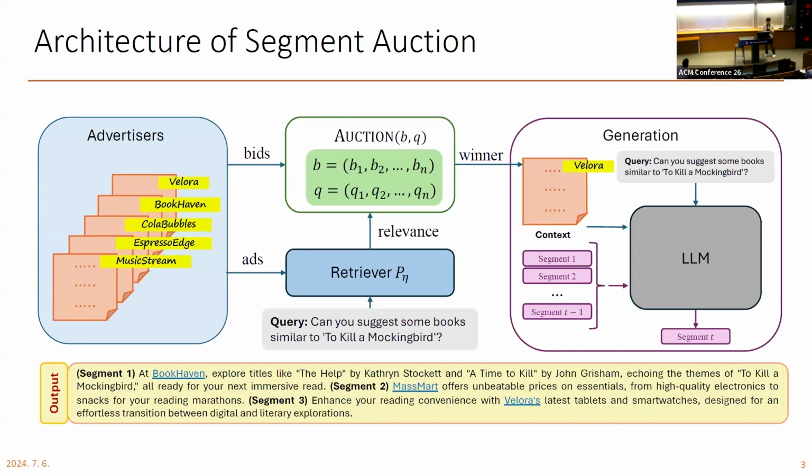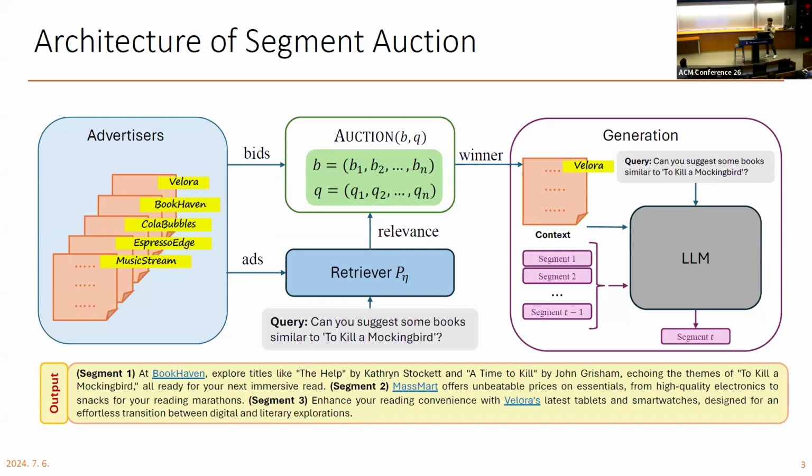So overall, given the advertisers' bids for the auctions, once a user writes a query to the LLM, then our retriever component basically computes the relevance measures for the ads with respect to the given query. And then our segment auction runs in order to determine the winners of the auction, as well as the payment function for the winner. And then finally, the LLM generates the output by prompting the textual information of the selected ad alongside the user's query. So this is basically the overall architecture.